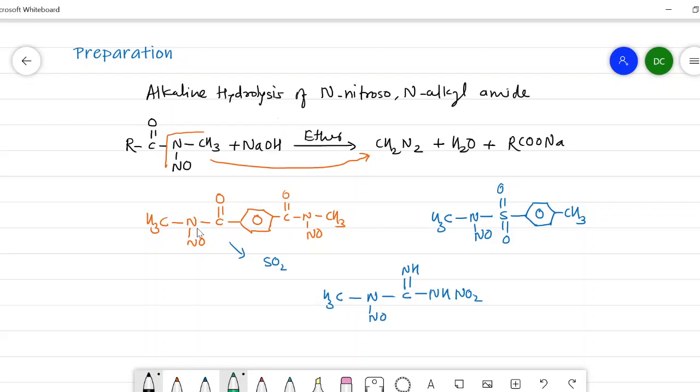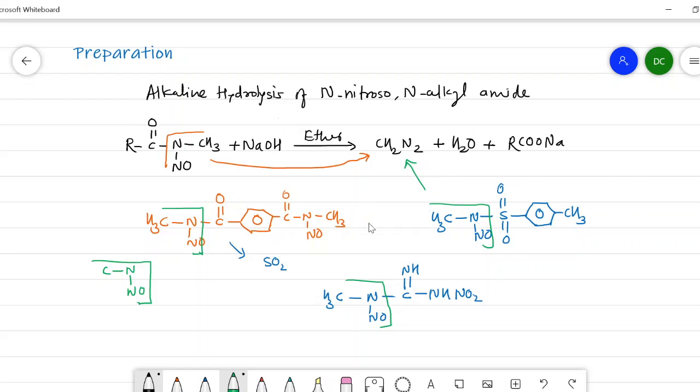In this way, the different reactants that I have drawn here always possess CH3NNO. That is, this type of functionality must be present in the reactant. Then and only then will we get CH2N2. Otherwise, we will not obtain the diazomethane. So this type of skeleton, carbon attached to the nitrogen, which is attached to the nitrogen or NO group, must be present in the reactants chosen for the preparation of diazomethane.